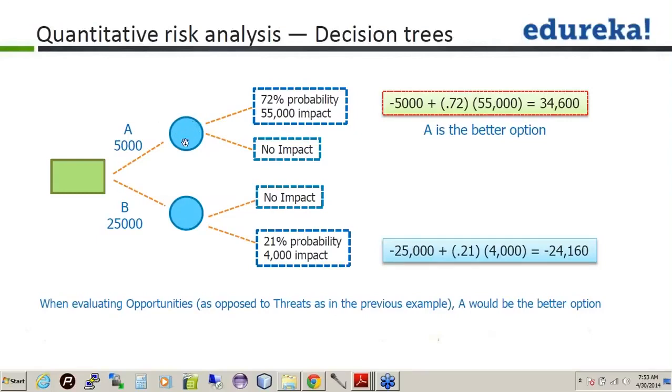Either you can build it on your own or you can buy it from the seller. When building at your own premises, you will save a lot of cost, and that will turn out to be a positive opportunity. That's how we'll know it is a positive impact, because we are saving the cost.